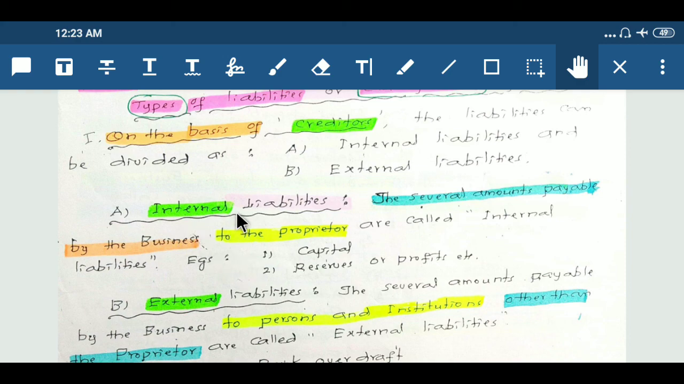First one, internal liabilities. The several amounts payable by the business to the proprietor are called internal liabilities. For example, capital, reserves or profits, etc. belong to the proprietor.